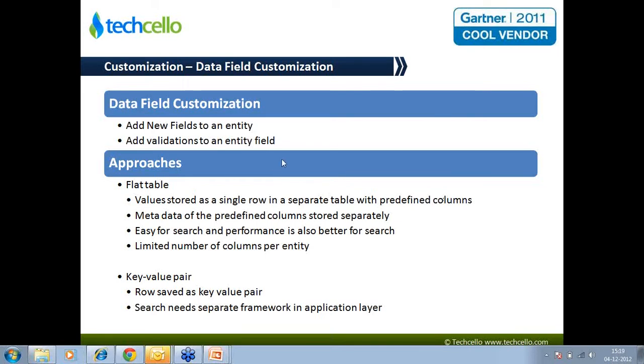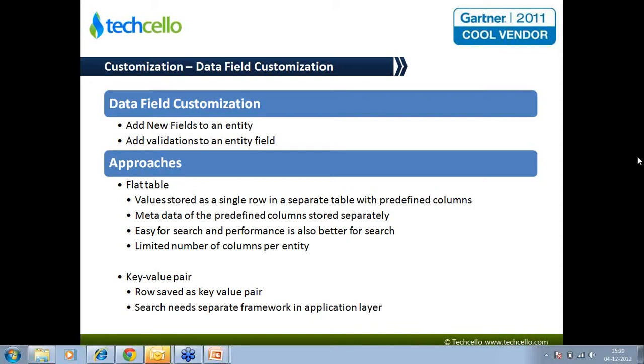During runtime, the metadata for these columns is used to figure out which customer has which columns and what data is stored, and then it's combined with the main table and presented back. This is one common approach you could follow to store extension fields or to bring dynamism to your entities. The advantage of this is that it's better in performance because you could introduce indexes quite easily, and the search can be specific to the type of the column and so on.